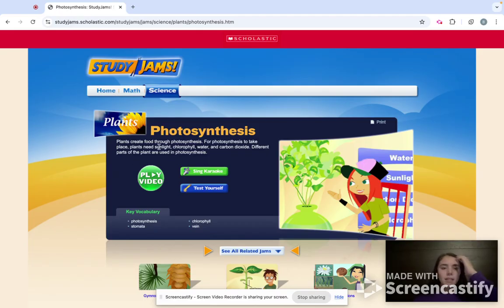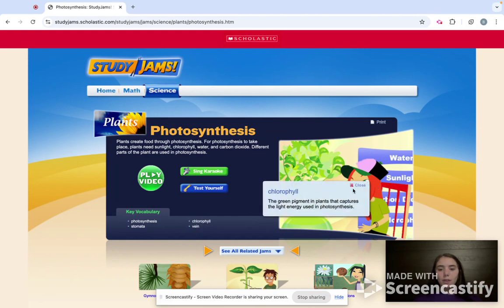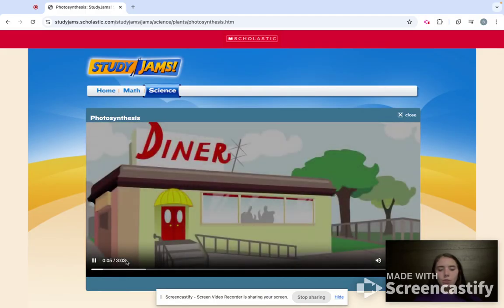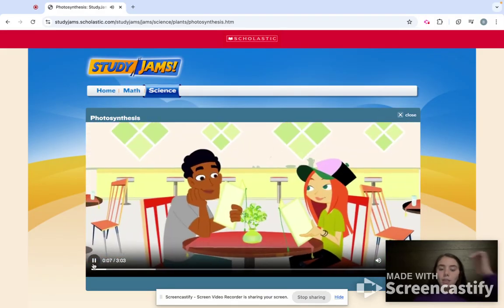So photosynthesis, it gives just a brief little summary right here again. It has that key vocabulary that we saw earlier, just like every section does. Chlorophyll is the green pigment in plants that captures the light energy used in photosynthesis. So this section specifically has a play video. When I click on that video, it just pulls up a short little 3-minute video. Most of them are super short, and it will use those characters.